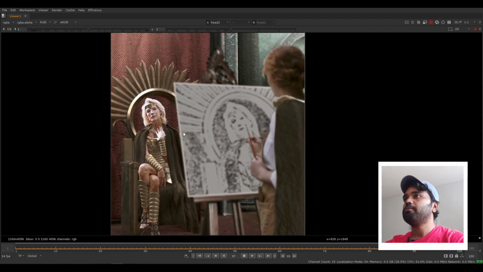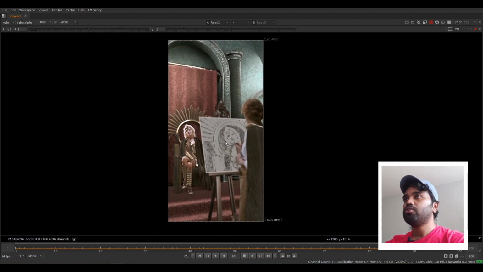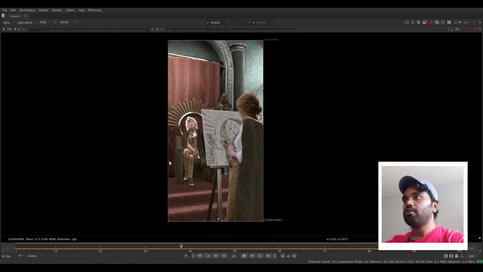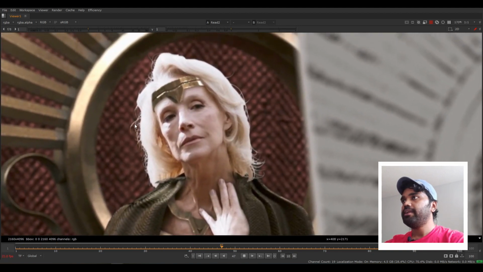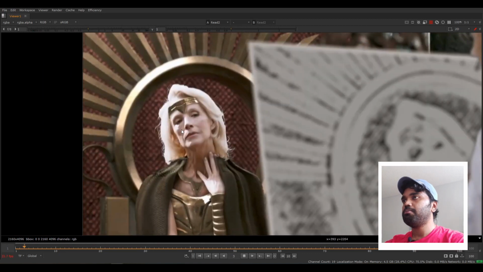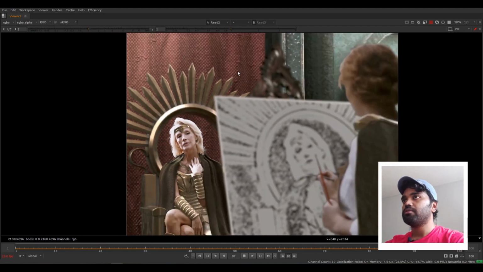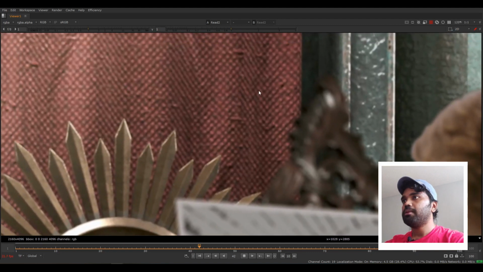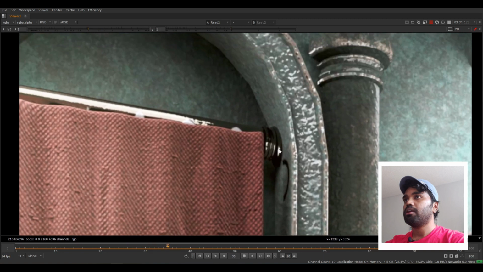Okay, so from a comp perspective, I could see a lot of issues here, but overall this shot is looking great because of all this environment. Now we could see some mistakes here, like the hair details are so sharp, but just behind her we can see this throne which is kind of defocused. And again this becomes a little focused, and this becomes a lot focused.